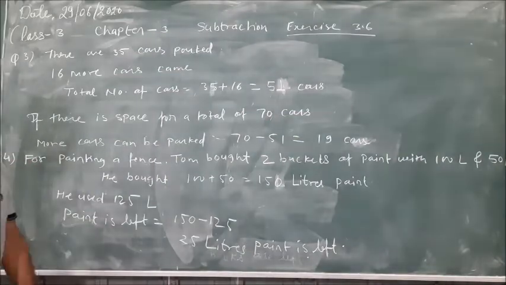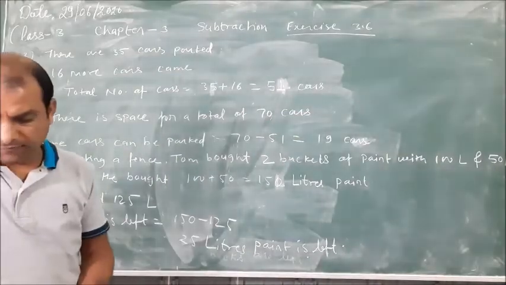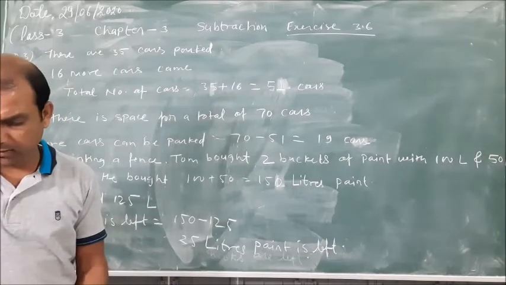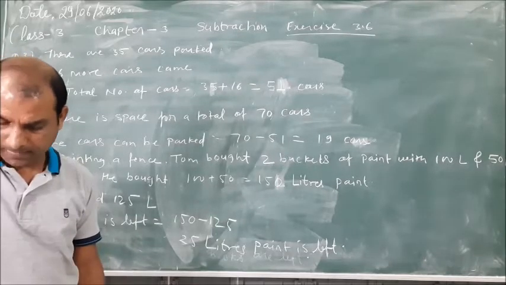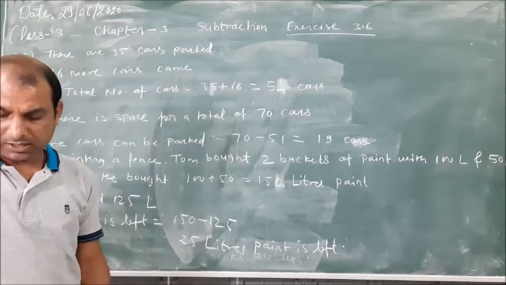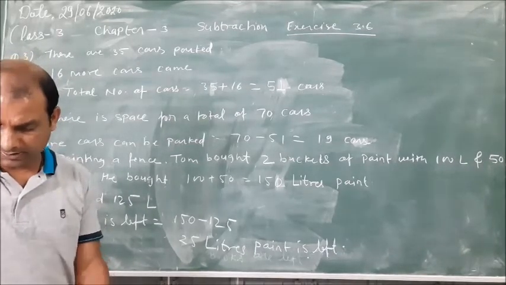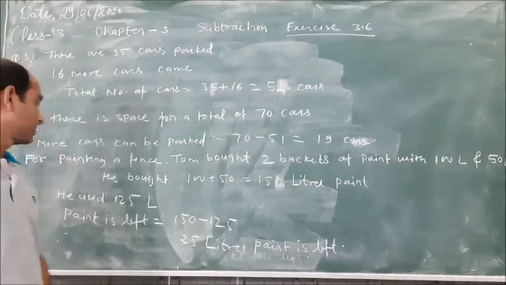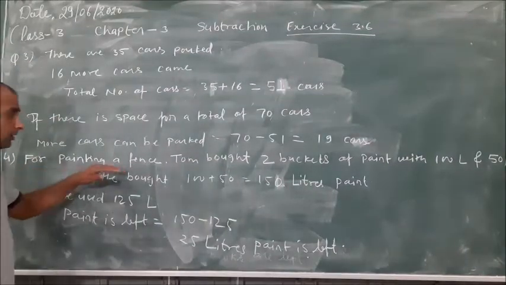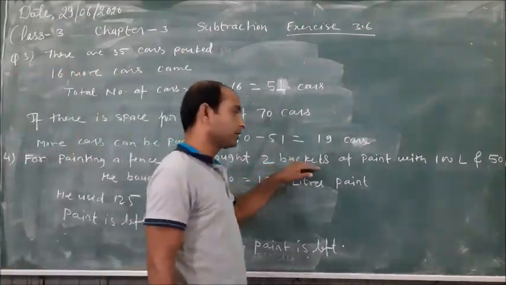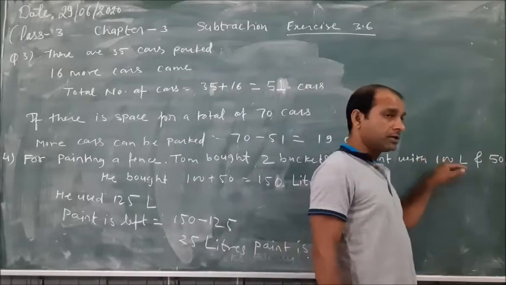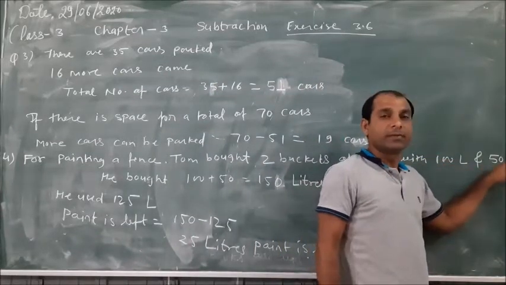So question number 4. For painting a fence, Tom bought 2 buckets of paint with 100 liters and 50 liters. He used 125 liters of paint to paint the fence. How much paint is left? So for painting a fence, Tom bought 2 buckets. The first bucket is 100 liters and the second bucket is 50 liters.